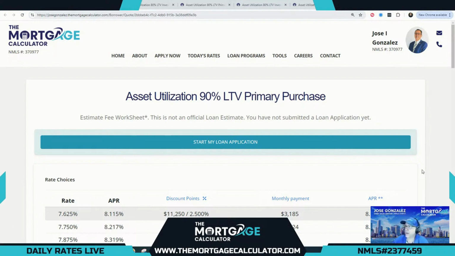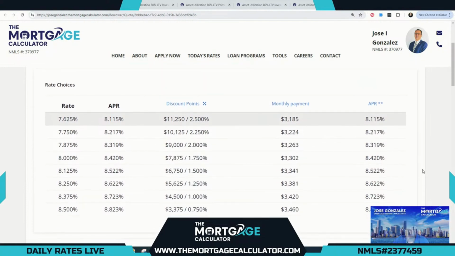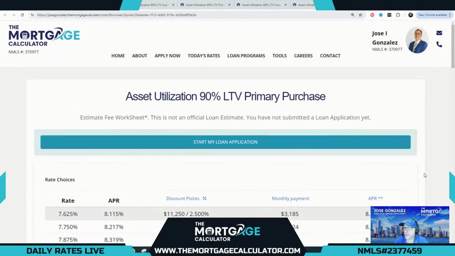The higher interest rate at the higher LTVs is basically what takes the additional risk into consideration. So we're looking at 8.5% as our lowest cost option here at a cost of 7.75 points. And you can buy that down all the way to 7.625% rate at a cost of 2.5 points for our 90% LTV asset utilization primary purchase.